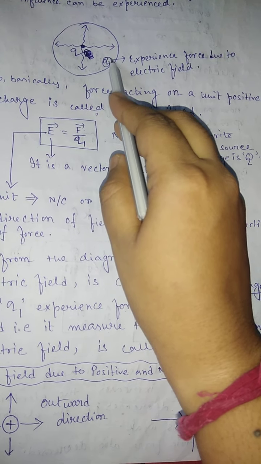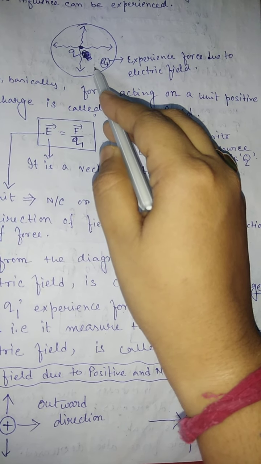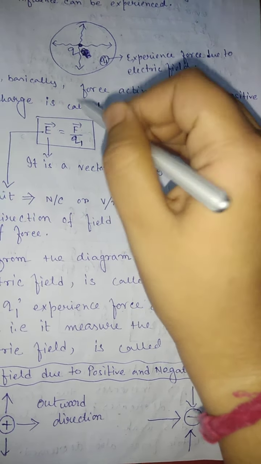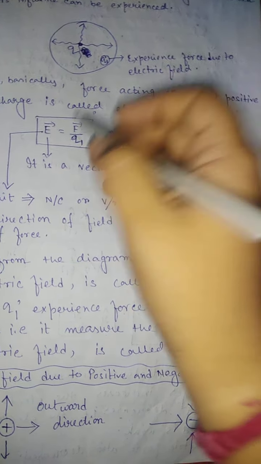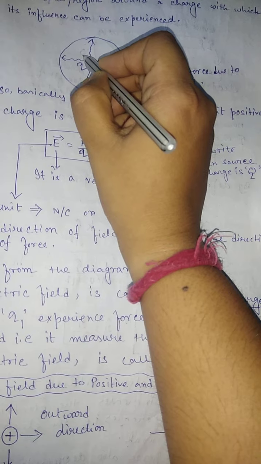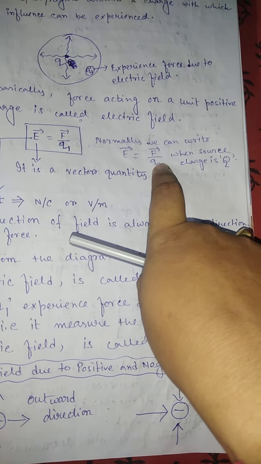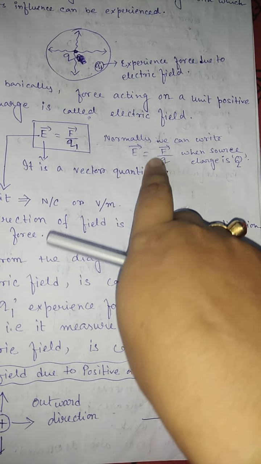The charge which is situated inside the electric field, on which the force acts, that charge will be written here. If you write capital Q here for the source and small q here, then you can write this expression as E equals F by q.